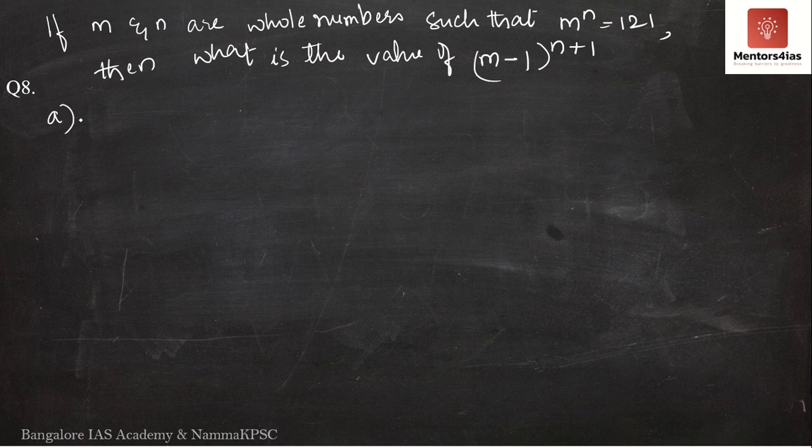Here we have option A. Option A is 1. Option B is 10. Option C is 121. And option D is 1000.